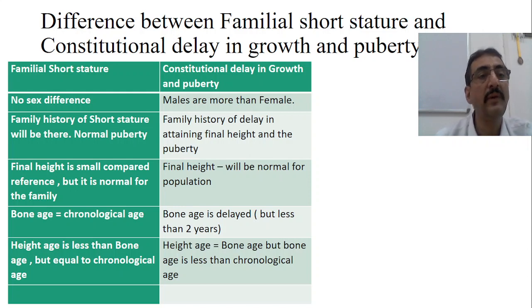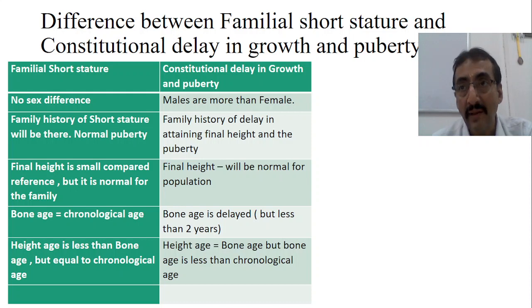This is very typical of familial short stature because it is their genetic potential of growth. Whereas in constitutional delay, bone age is less compared to the chronological age. It's delayed. If the child is 14 years, the bone age is only 10 years. That bone age is not up to the mark.